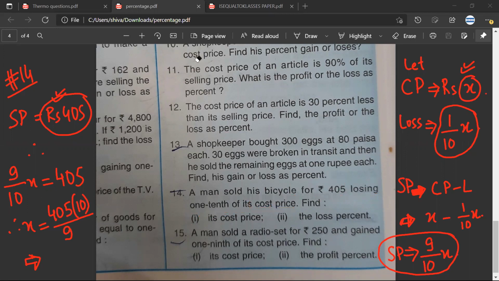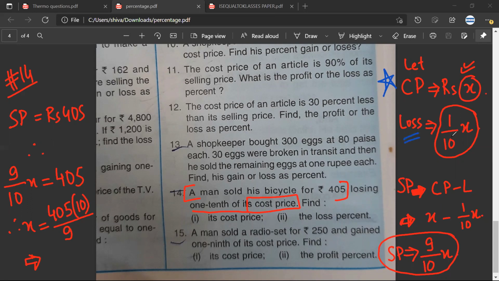A man sold his bicycle for 405. So I have the selling price. Okay. This I have. Losing 1/10 of its cost price. Now I don't know the cost price. I assume the cost price to be X. Then what I see is he has lost 1/10 of its cost price.